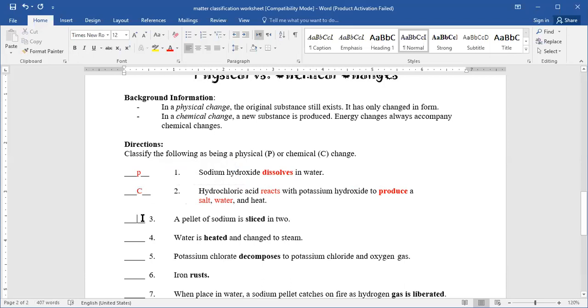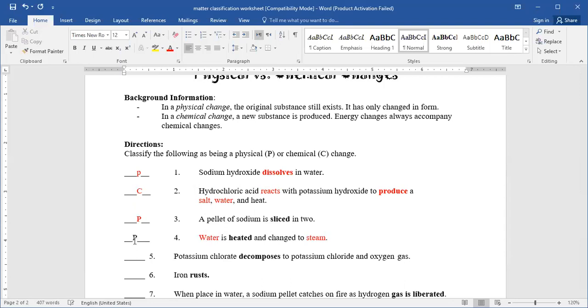A pellet of sodium is sliced into two. So I start to cut it into two. I didn't change anything about it. So that will be a physical change. Yeah, water is heated and changed into steam. So I start to change water into steam. So change from liquid phase to, yeah, exactly, vapor or steam.